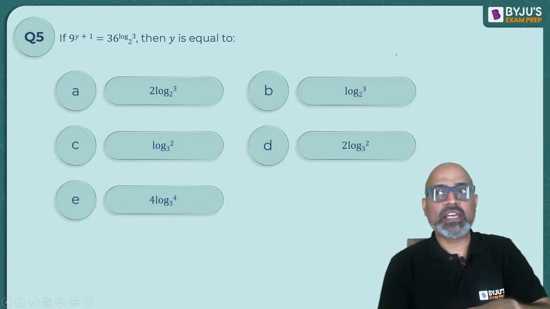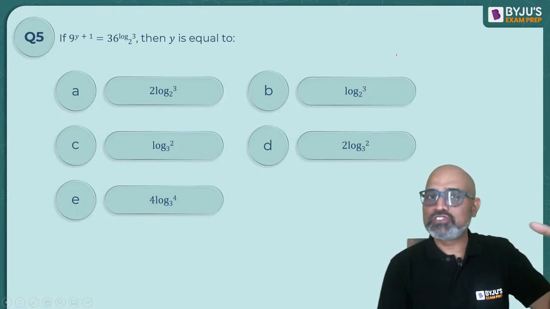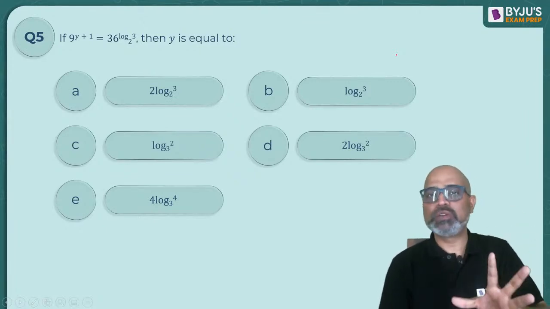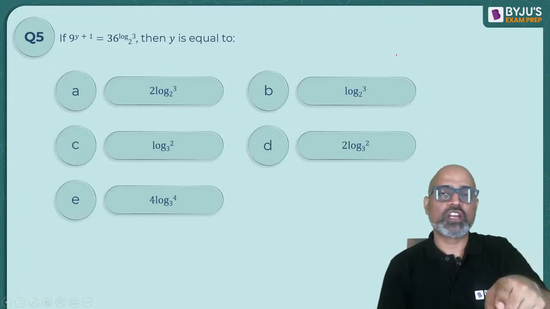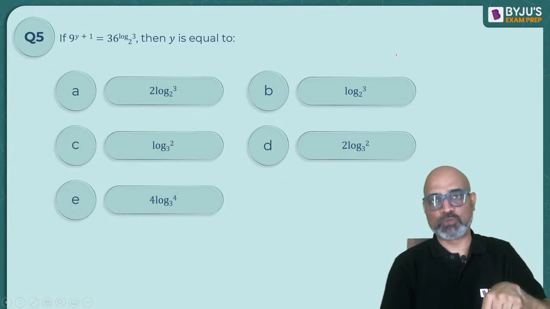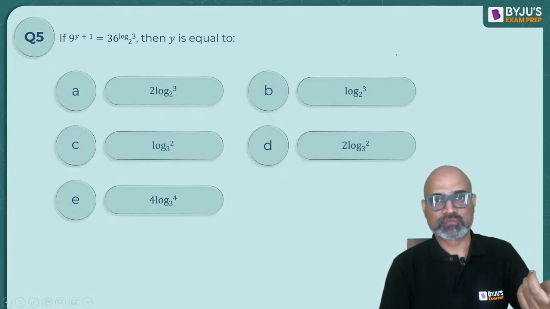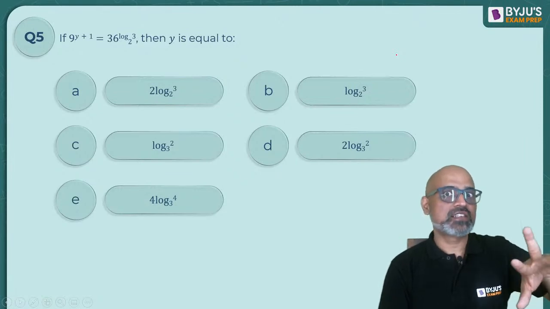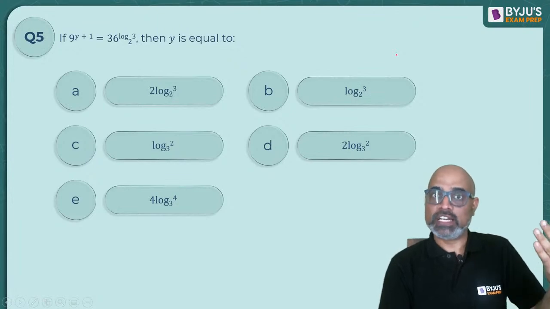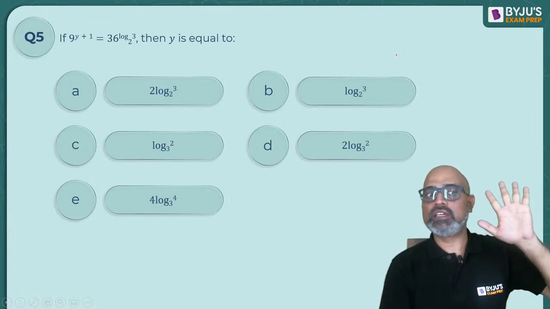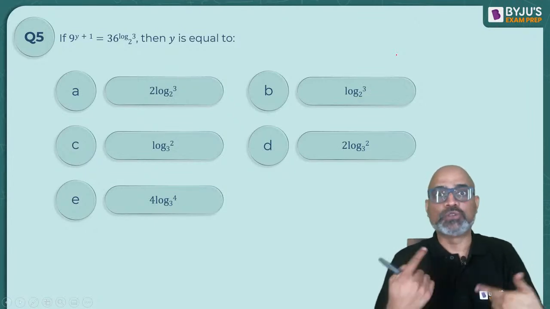Normally, the kind of questions they form is such that the price of any toffee, any chocolate, any apple is not going to be a fraction in such questions. So it is not that one chocolate costs 11 by 7 rupees, so 7 chocolates cost 11 rupees. Because in that case, a number in the table of 7 would not be formed. 11 is not in the table of 7. It may happen in certain cases, but in the exam that you are targeting, it won't happen. So you can use it.